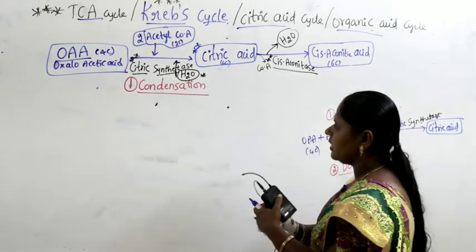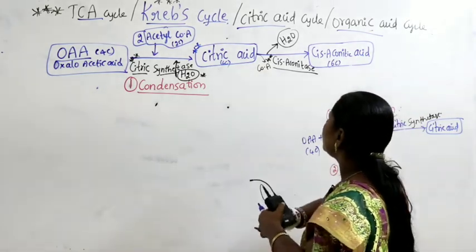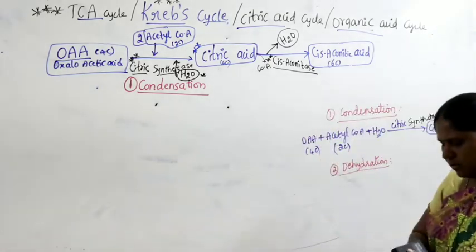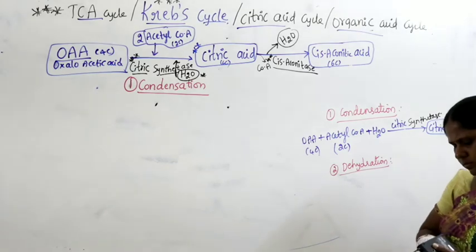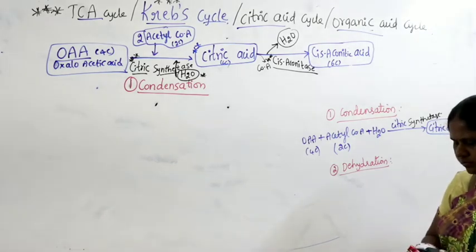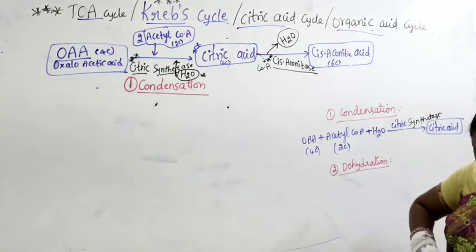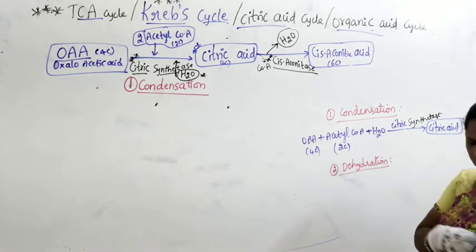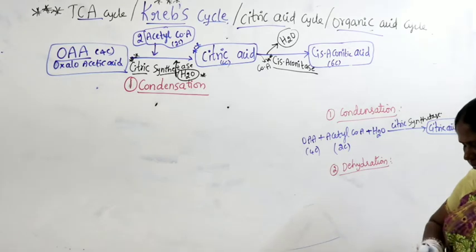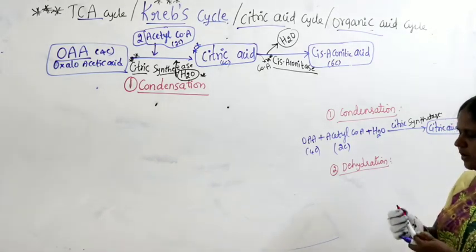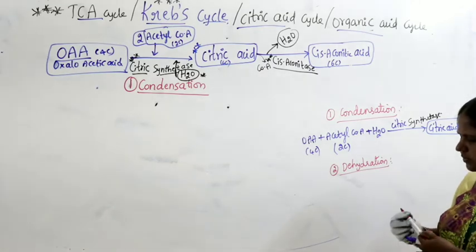And what is the name of the reaction? The name of the reaction is the second one. What is the name of the reaction we can write?